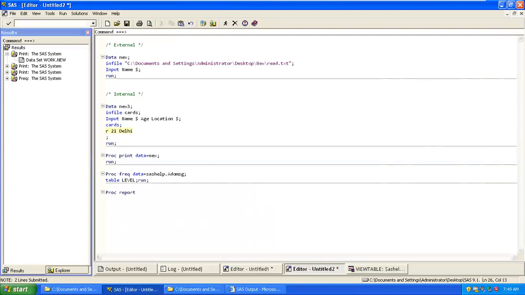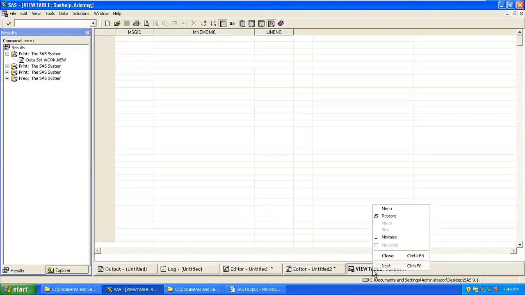If you're creating a file, then you have your proc frequency over. We have means. Everything is related to proc, because we wanted to apply procedures on a particular data set.